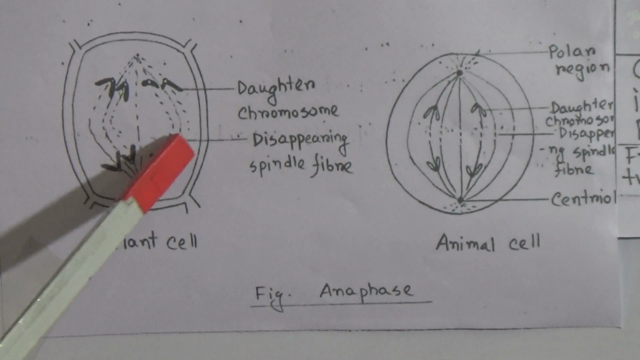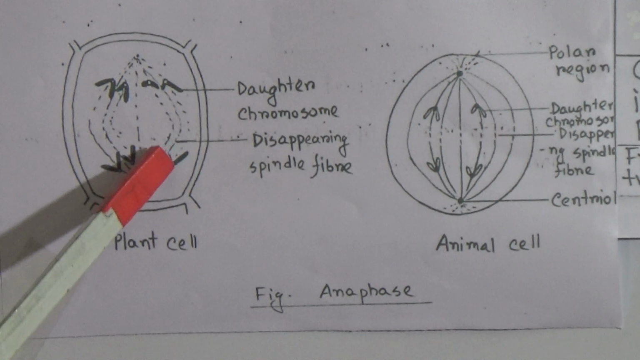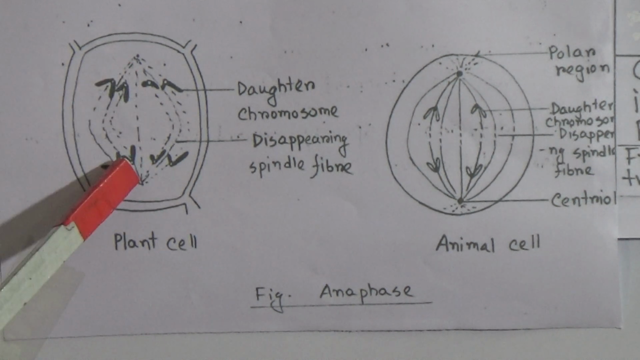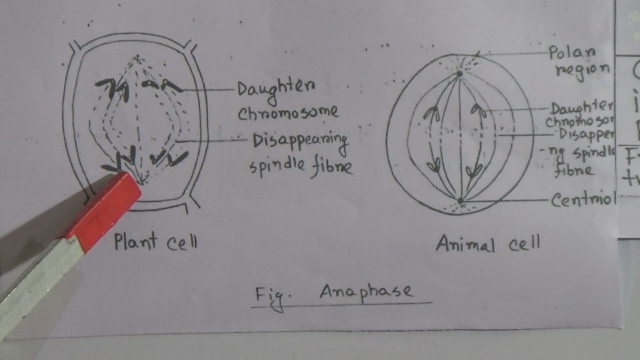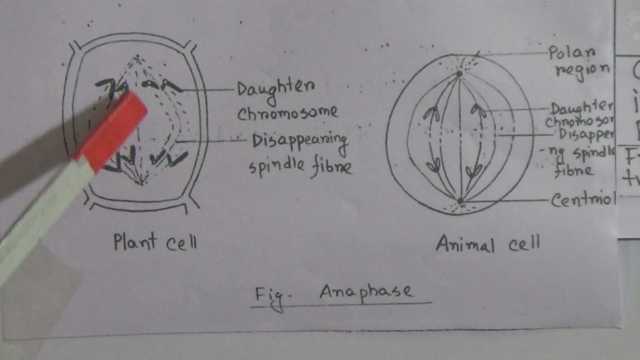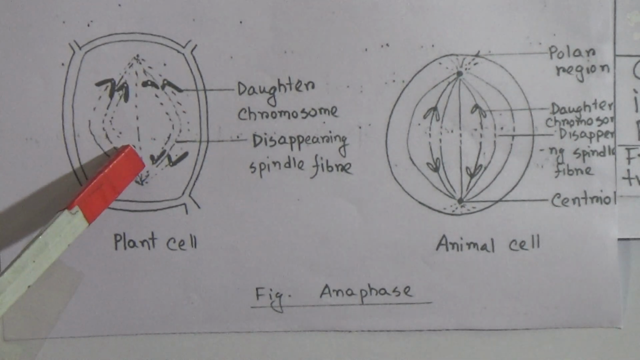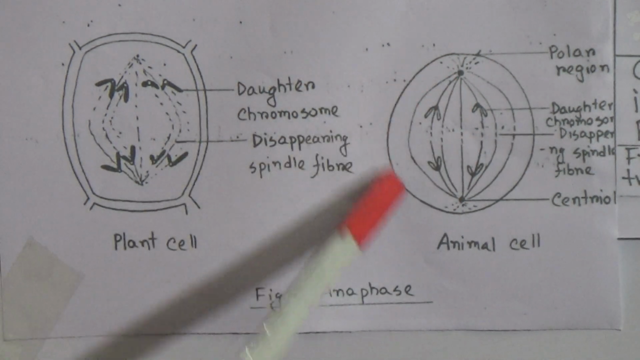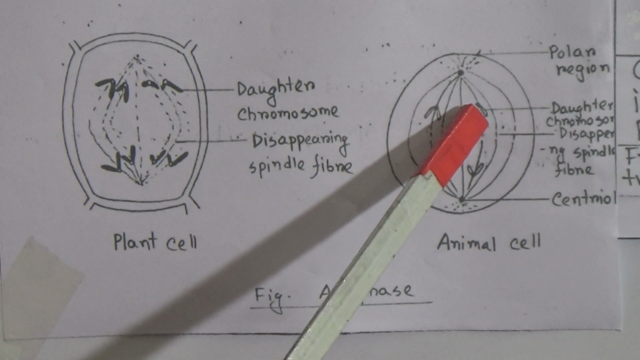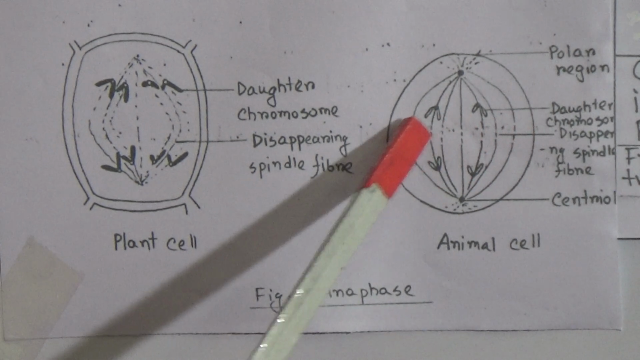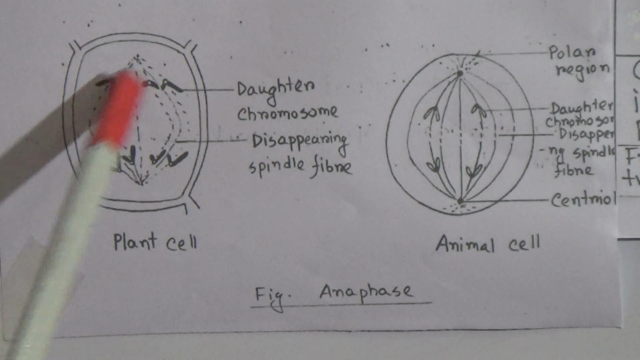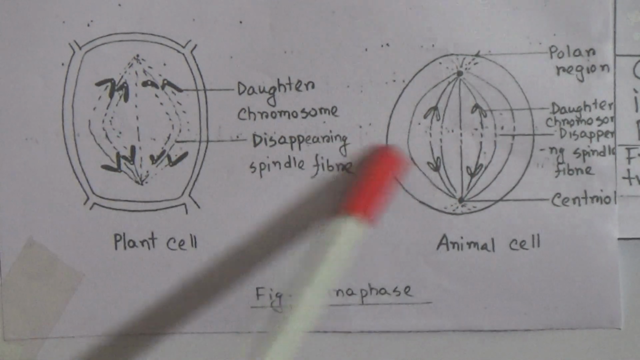Here look, the centromere is divided and the chromatids with their centromeres go to different sides with the help of spindle fibers. This is the daughter chromatid or sister chromatid, and this is the daughter chromosome and this is the spindle fiber. Come to the animal cell. This is the polar region and the centriole, and this is the daughter chromosome, and the spindle fiber is disappearing. The spindle fiber disappears in the anaphase phase.